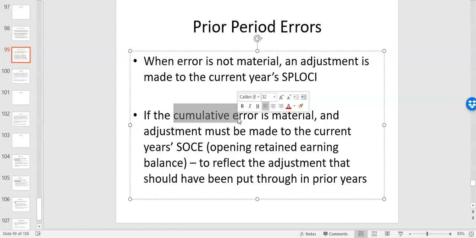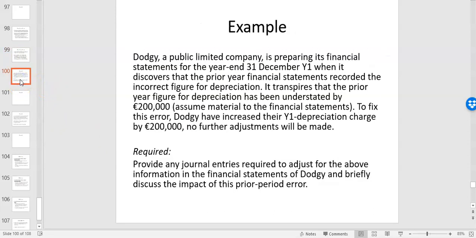To reflect what the impact would have been if this was adjusted in all the prior year financial statements as well. So it's very similar treatment to change in accounting policy. You go back and see what impact this prior period error would have had on previous years' financial statements, and what impact that would have on the opening retained earnings as well.